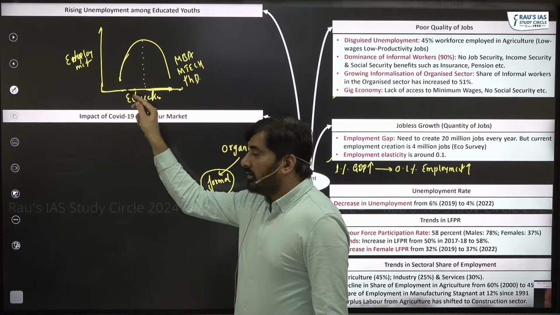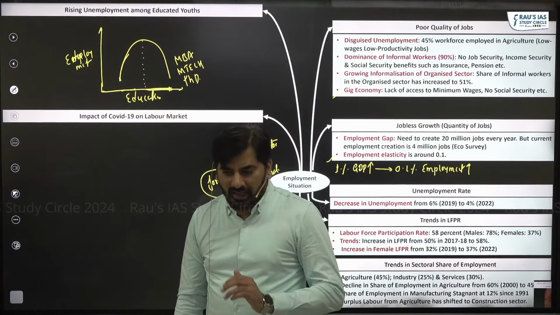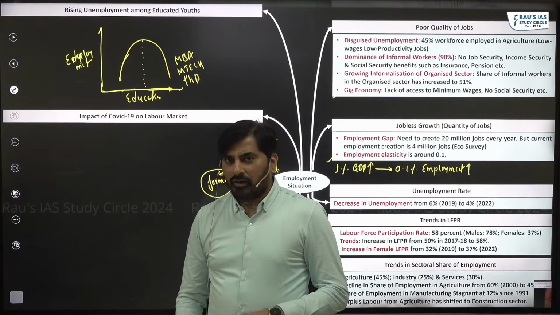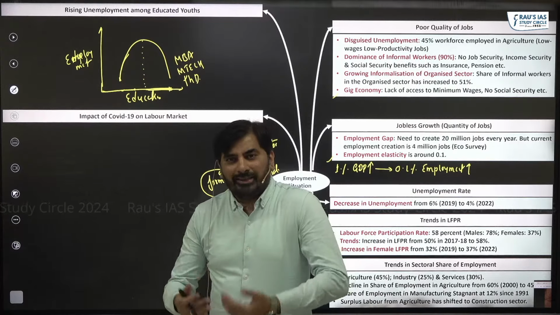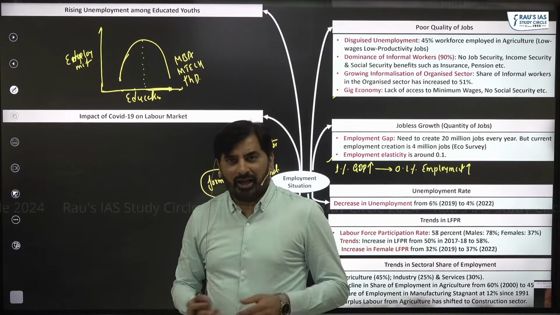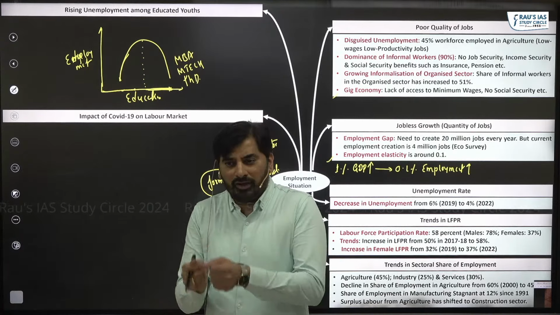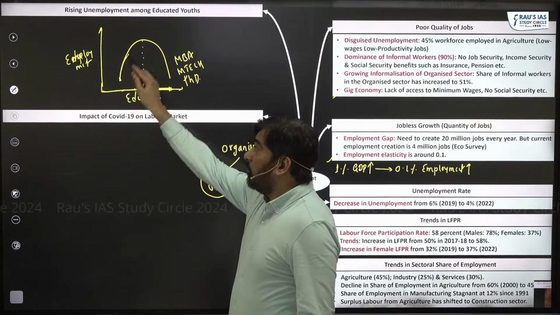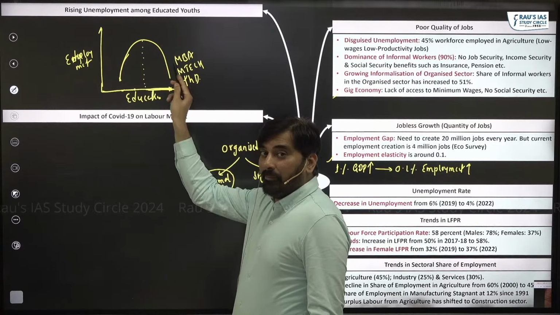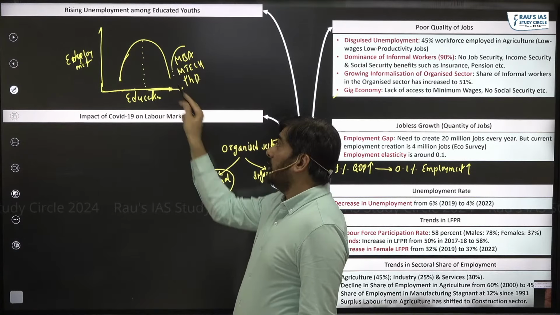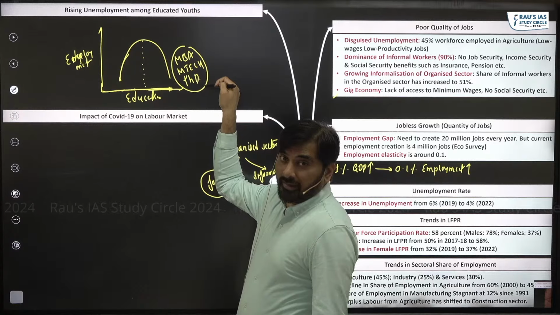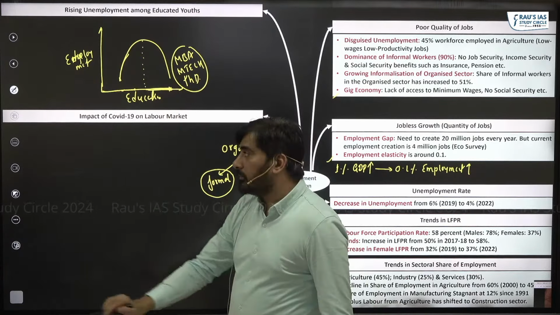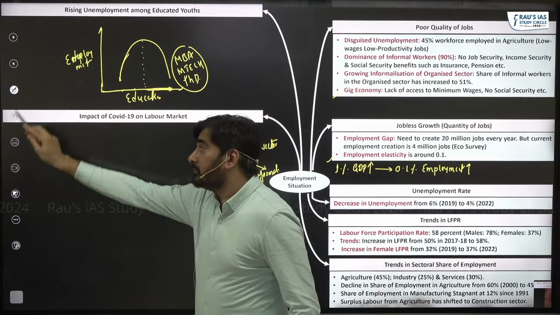On the other hand, think of this side. A person has completed his class 10th. A person has completed his class 12th. You know what this person will do? He is ready to take up any job which he gets. And more importantly, this person is ready to work even at lower wages. That is why the employment among those people is high, and unemployment among the highly qualified people is also high. That is how you need to know the relationship. Inverted U. I hope it is clear, everyone.